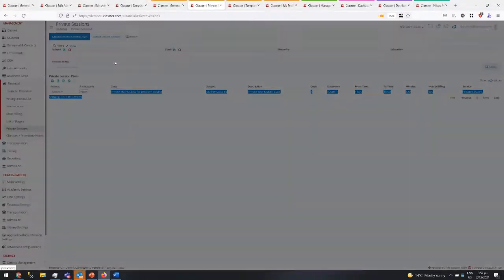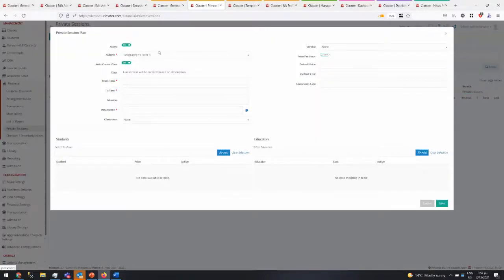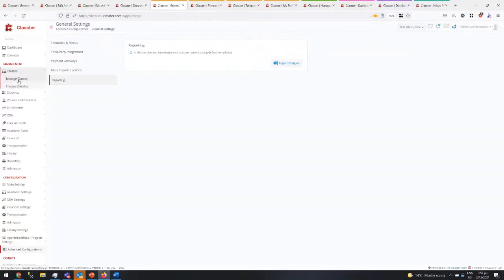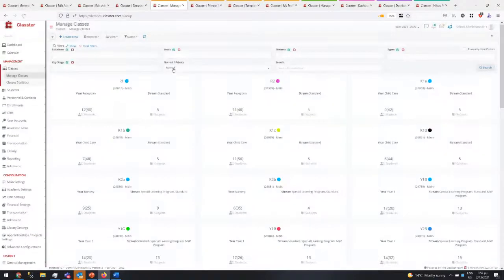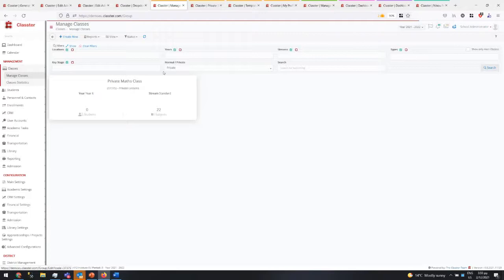So we create a new session plan, and basically we say the subject that is going to be done. So it can be English year 6. A new class will be created automatically. So it auto creates a class, or I can select a class. Classes now have a special flag for private session classes. By the way, that means here in classes, you now have a new filter if you want the normal classes or the private session classes. This is the normal, and this is the private. So here are the private session classes. We have only one right now.